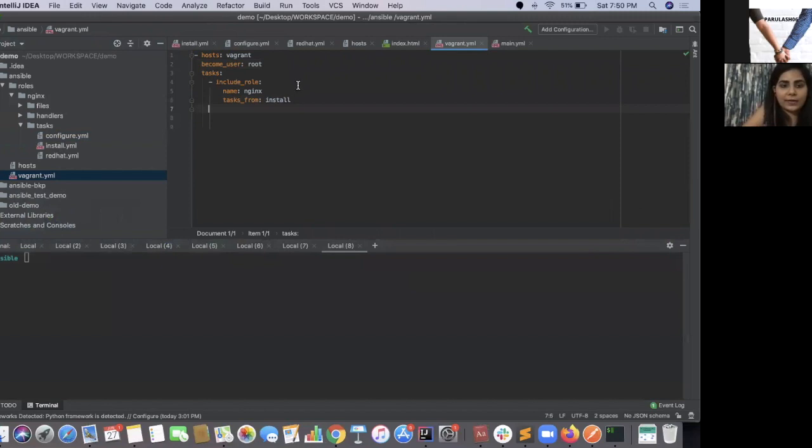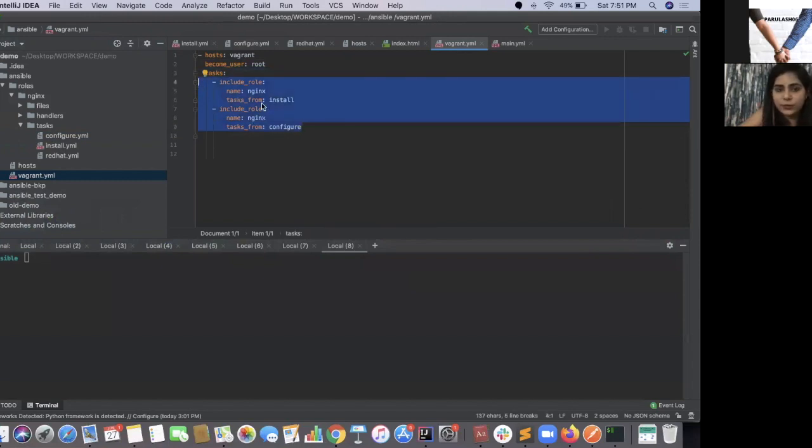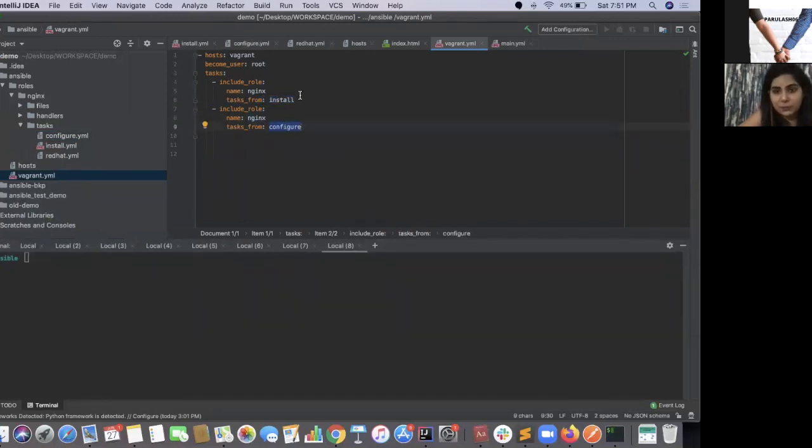We add it in a similar way, the same thing we write here with configure. So what this tells you is we install Nginx, and we configure Nginx. Here we are installing Nginx and here we are configuring it.